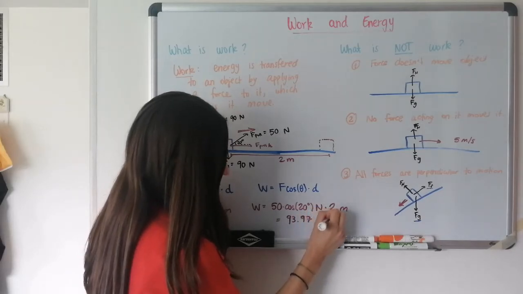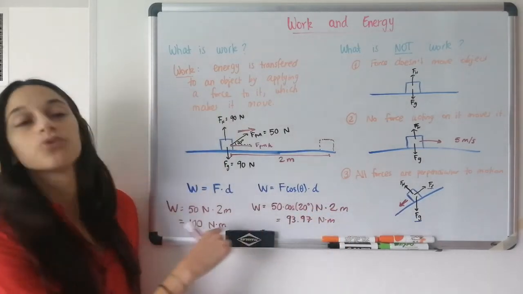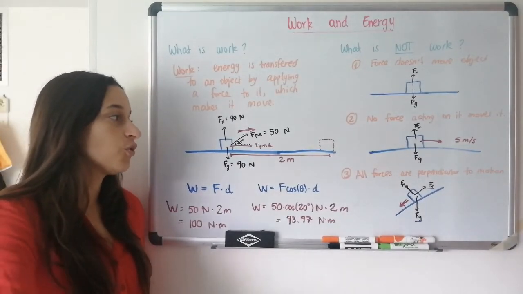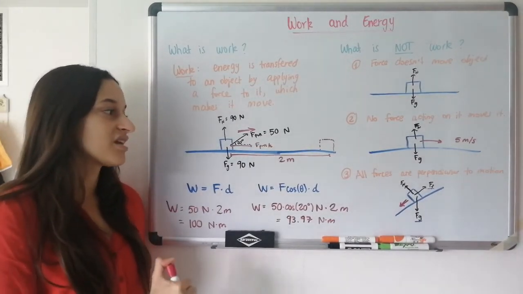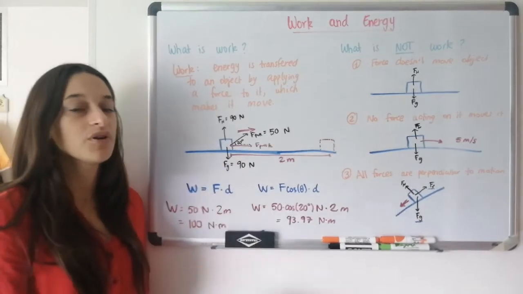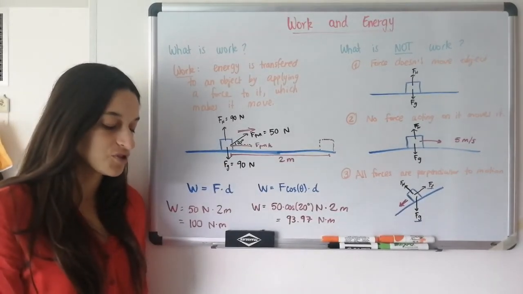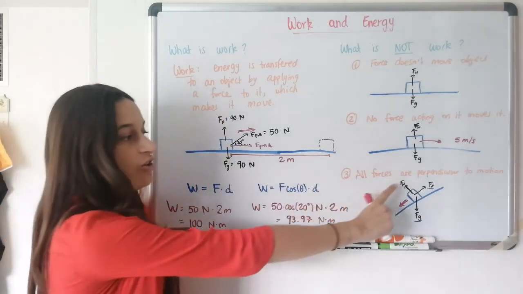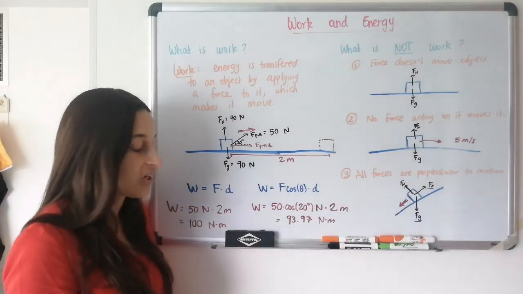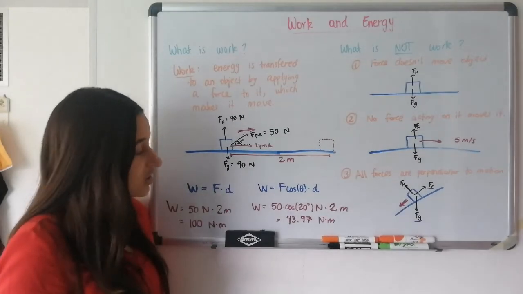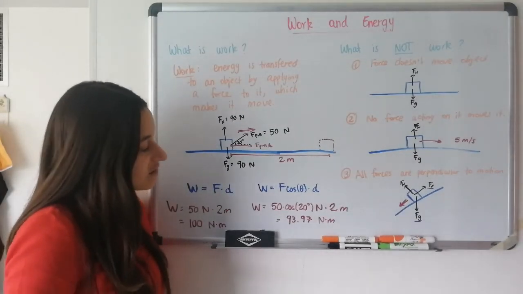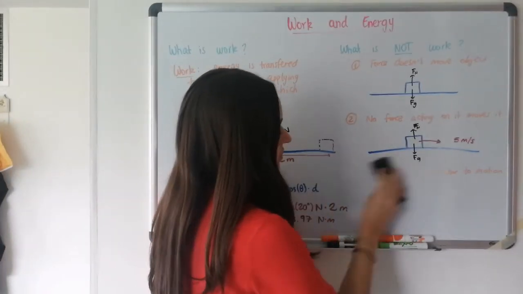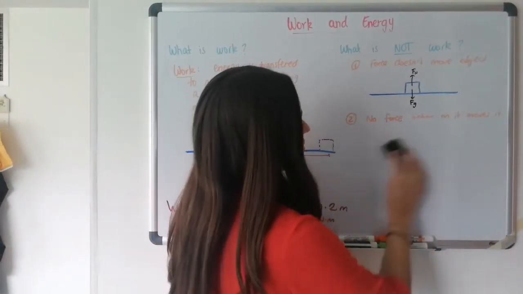93.97 newtons times meters. Notice that the work is a little bit less, not much, but a little bit less than when the whole force was doing work, because now only part of the force, a component of the force, is doing work, and the other component, which is perpendicular, is not doing work at all. So that is work. And the last thing that I'm going to talk about is the unit of work, and then we'll be done with work. So let me erase here.